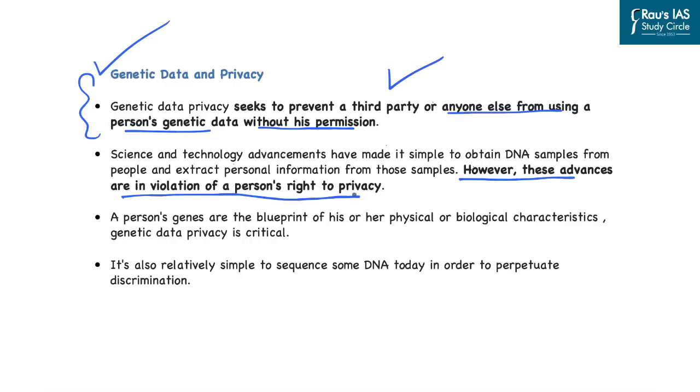Now, normally a person would not reveal such details to anybody else. And if the other person has access to the genetic data of that person, it can be used to understand the other person in quite a detail, which can be seen as infringing the right to privacy of the individual. And that is why it is said that a person's genes are the blueprint of his or her physical and biological characteristics. And that is why data privacy is critical. Also, it is relatively simple to sequence some DNA today in order to perpetuate discrimination also.